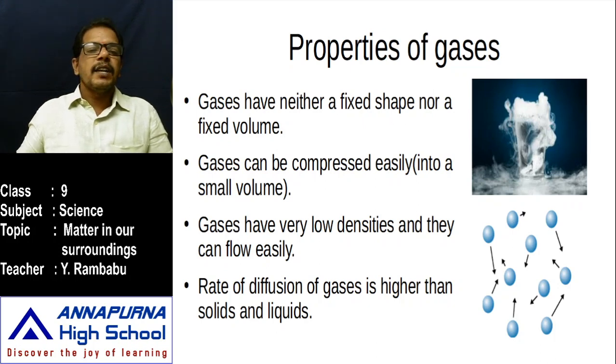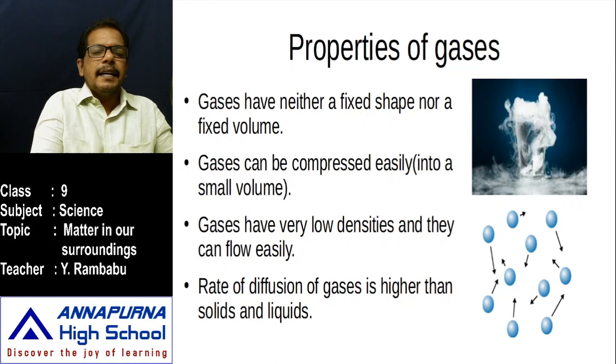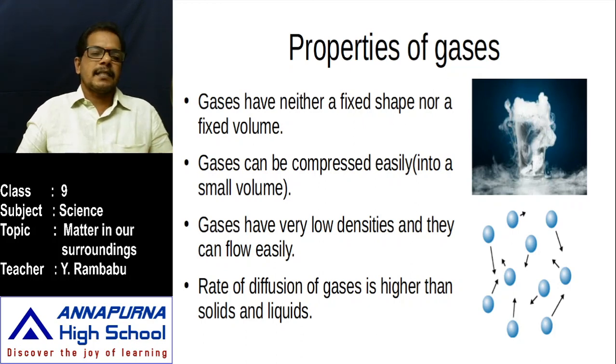And in CNG filling stations also we observe a gas. What is that? Compressed natural gas. That means a larger volume of that gas is compressed in different sized and shaped cylinders. From this also we can say clearly, gases have neither a fixed shape nor a fixed volume, and they can be compressed to a larger extent. That means they can be compressed easily to a smaller volume.